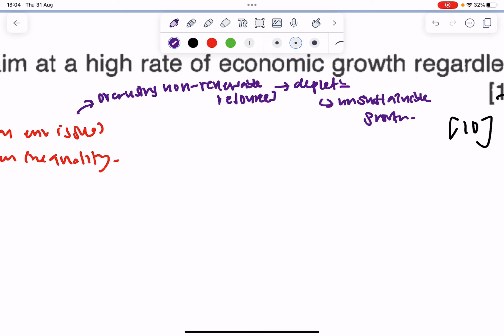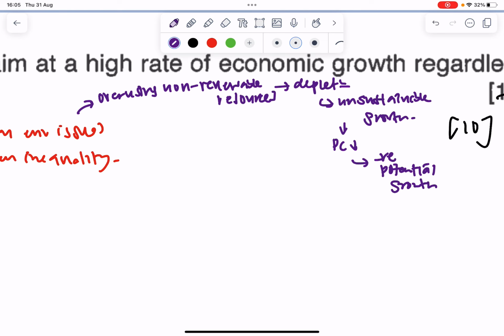And then I could also talk about this. When I have unsustainable growth, why is it unsustainable? Because there's a depletion, my productive capacity falls. I cannot produce as much anymore, and it could actually lead to negative potential growth. Because to some extent, for non-renewable resources, I only have that much. Let's say I have 5,000 square meters of land, if I use up that 5,000, I don't have any more. I only have 5,000.